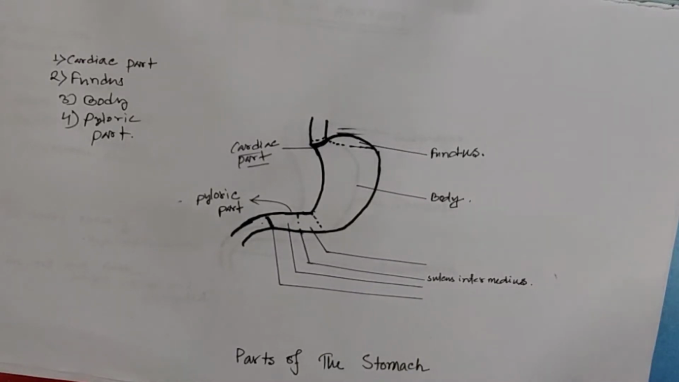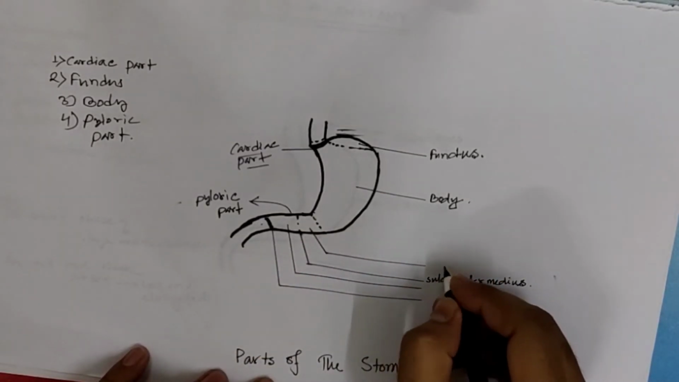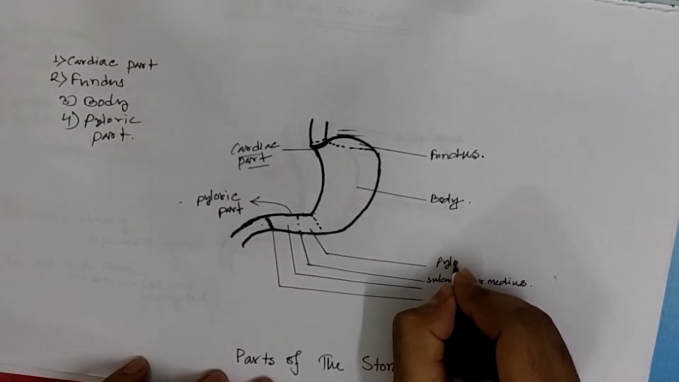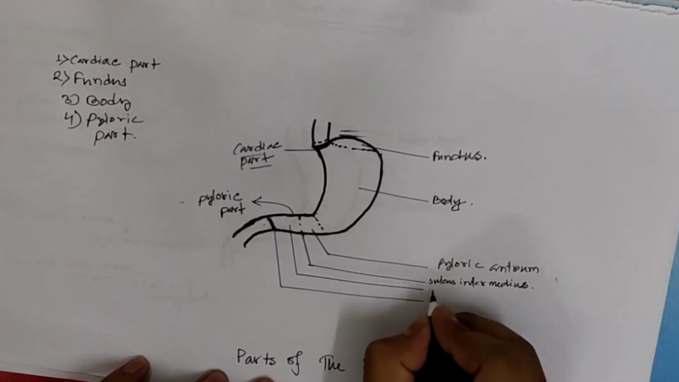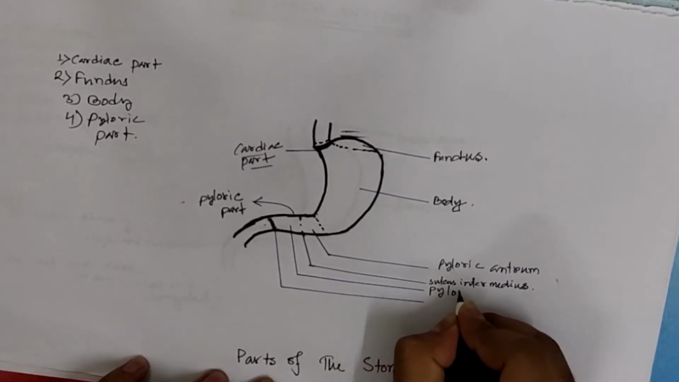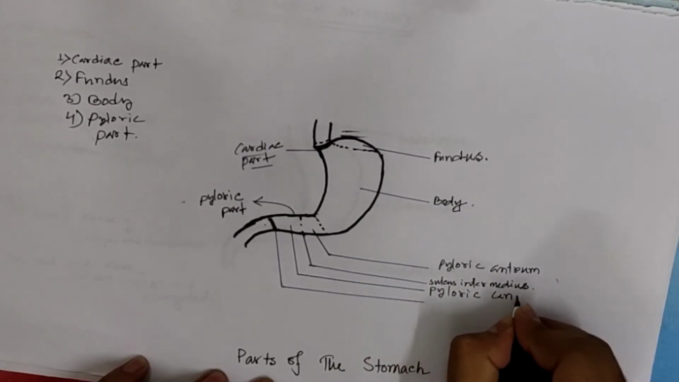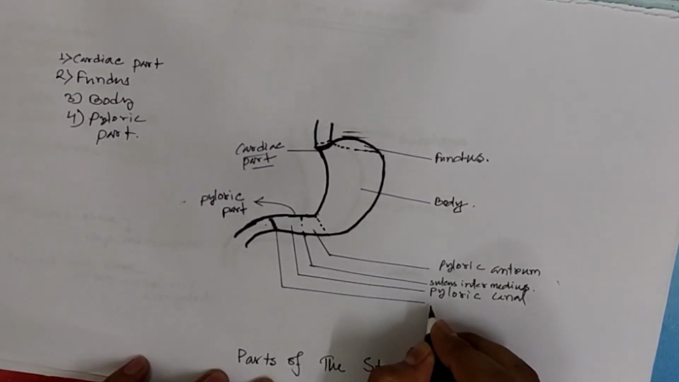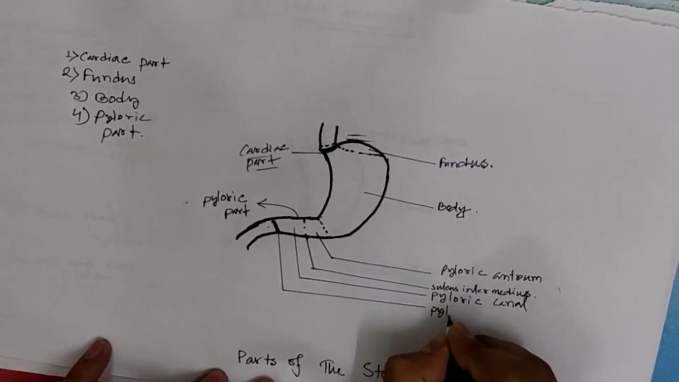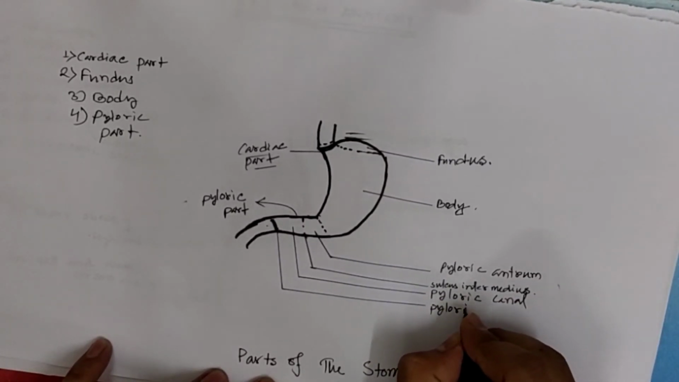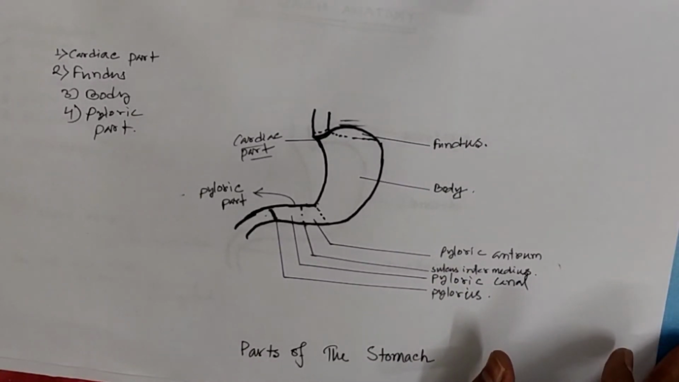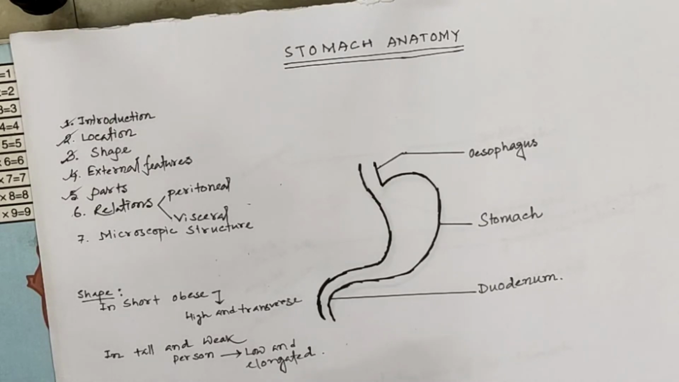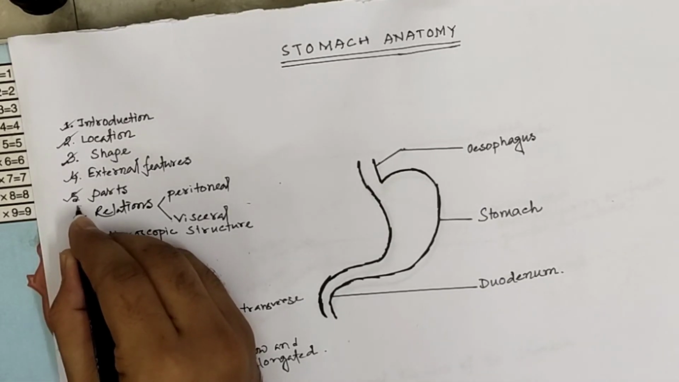So this is the pyloric part. It has three parts, namely the pyloric antrum, the pyloric canal and the pylorus. This is the pyloric antrum, and this is the pyloric canal, and the distalmost part is the pylorus, which is the sphincteric region of the pyloric canal. We will discuss the relations of the stomach later in another video.